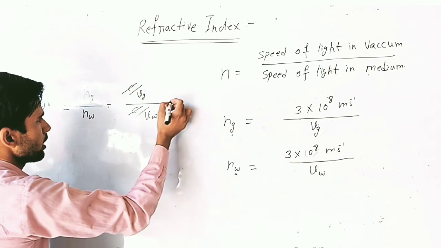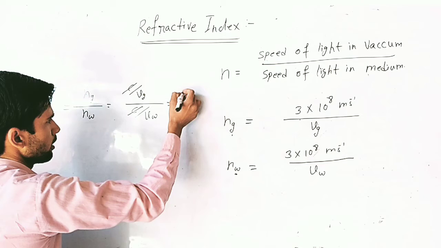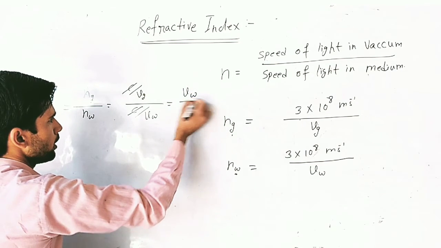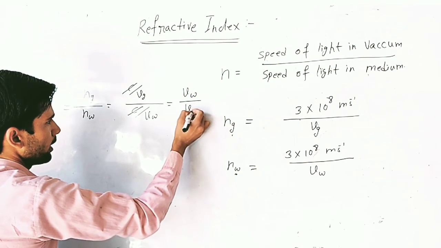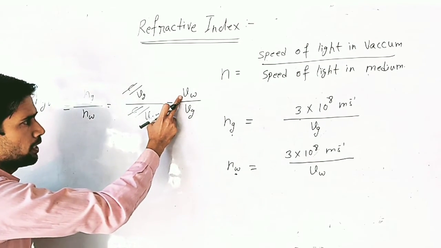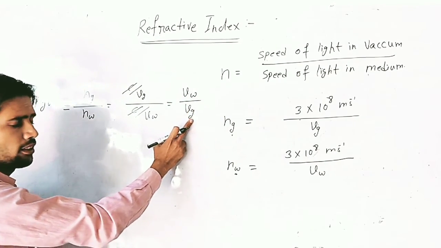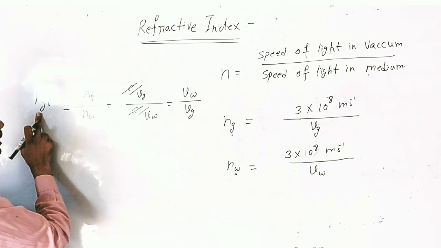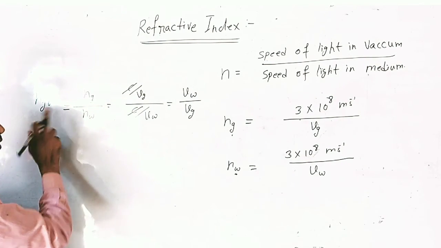Now the C's cancel out. This represents the speed of light in water divided by the speed of light in glass. This ratio represents the refractive index of glass with respect to water.